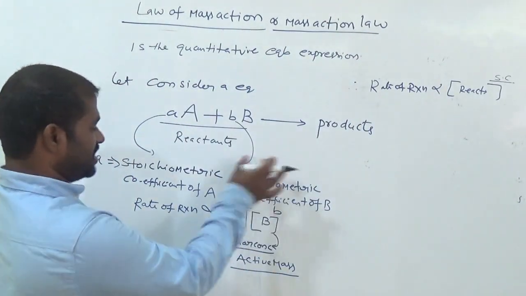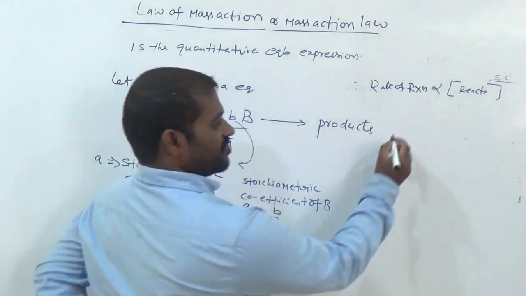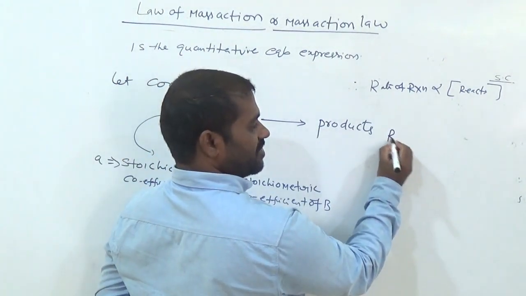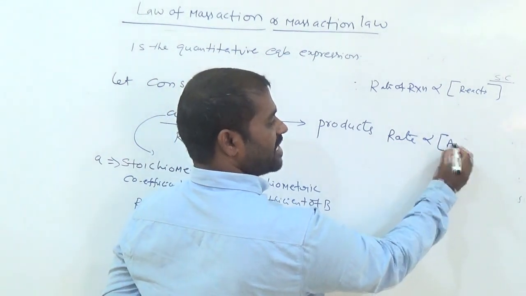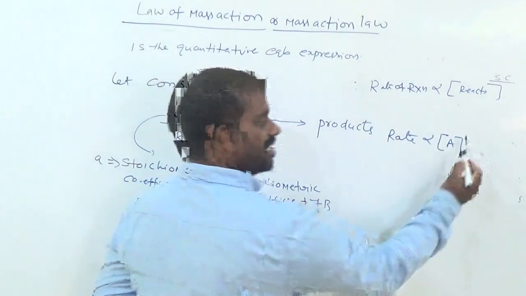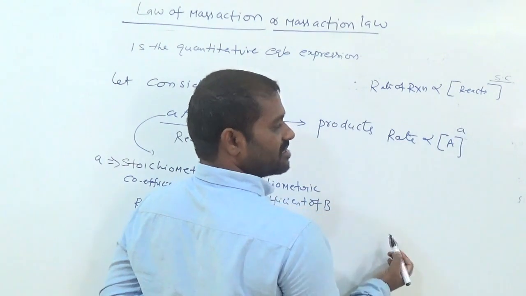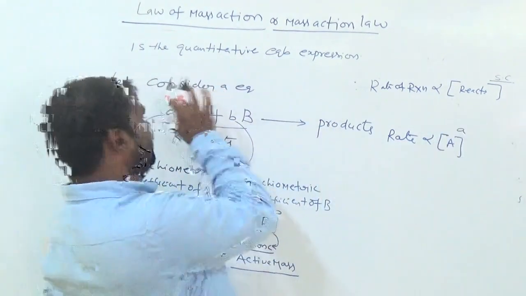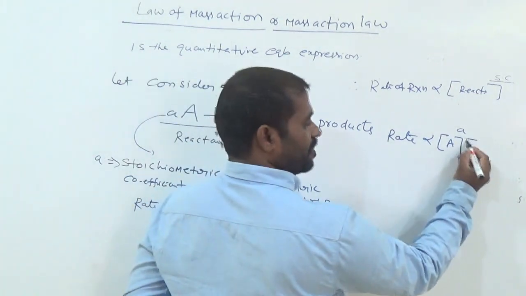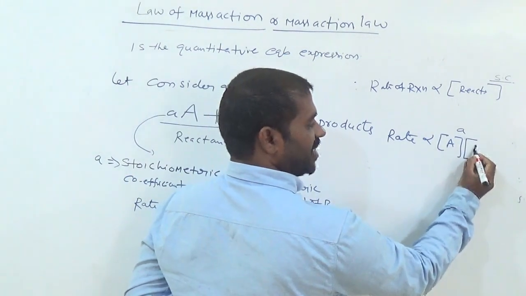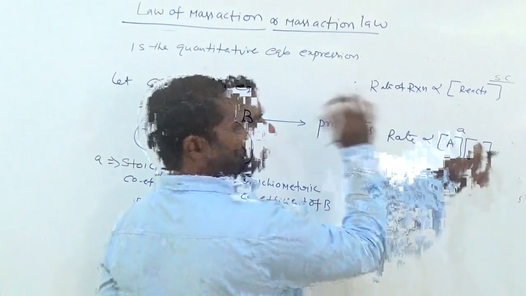So now from this equation, rate is directly proportional to the molar concentration of A, and its power is a. That means the stoichiometric coefficient of A is small a, into the molar concentration of B, and its stoichiometric coefficient is b.